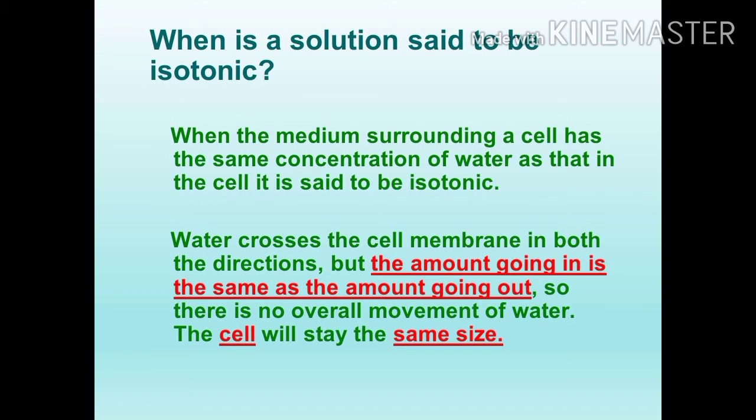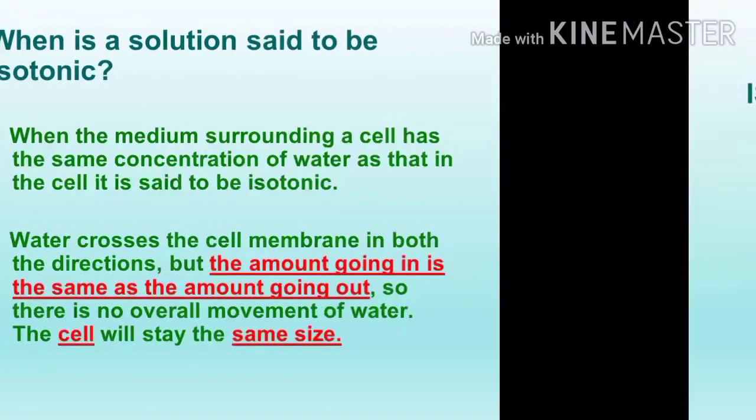How much moves out from the cell, the same amount enters the cell. So there is no overall movement of water, and the cell will stay the same size. That is known as isotonic. Keep it in your mind: in isotonic, the concentration of water in the cell and in the surrounding solution is the same.